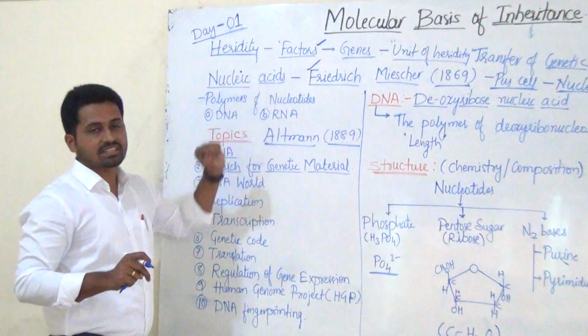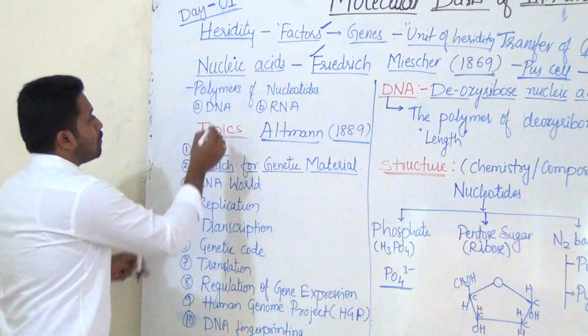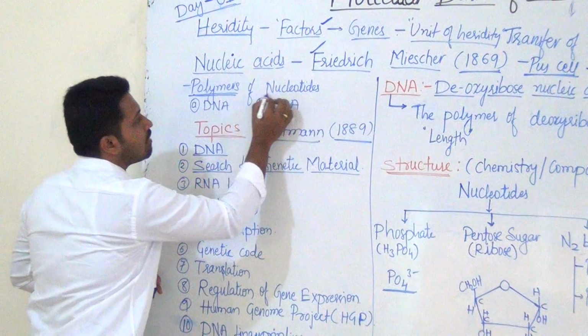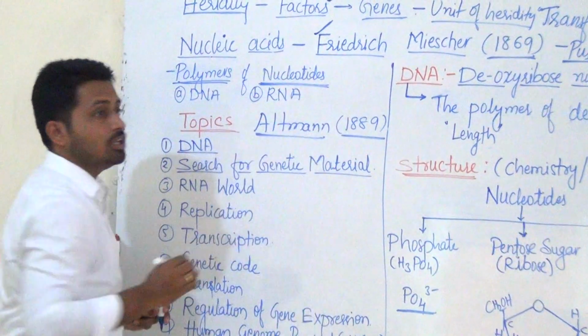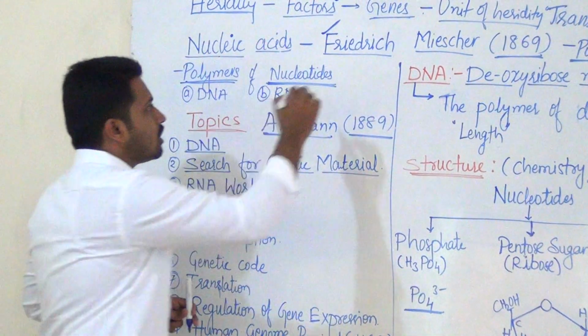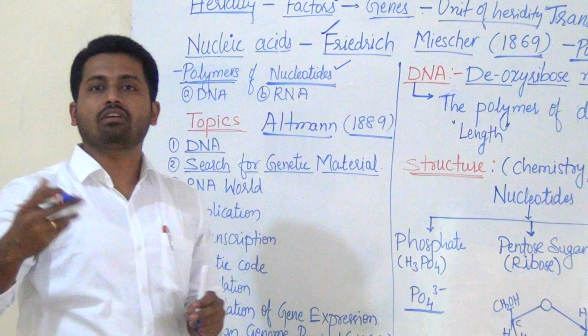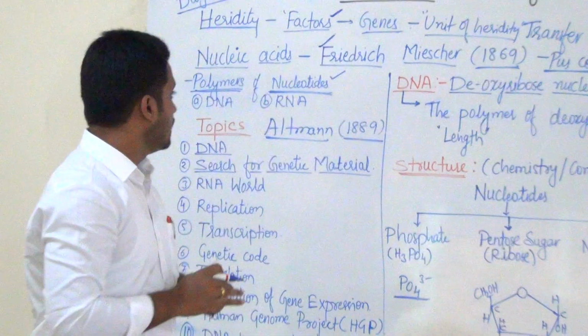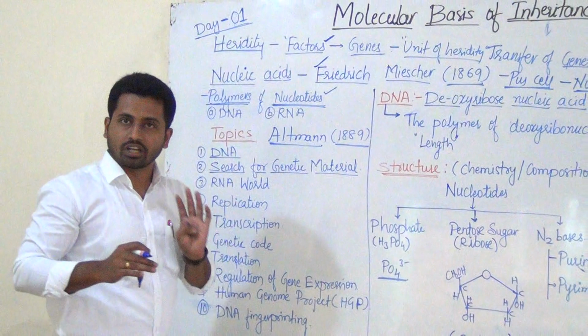Now what are nucleic acids? They are nothing but polymers of nucleotides. Polymers of nucleotides. What are nucleotides? We will see it very soon. Okay, what are nucleotides? So, polymers of nucleotides, like that.